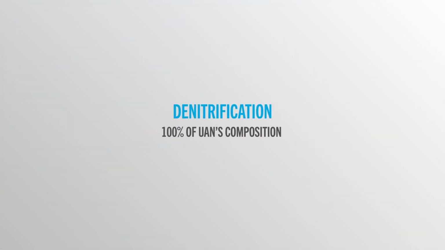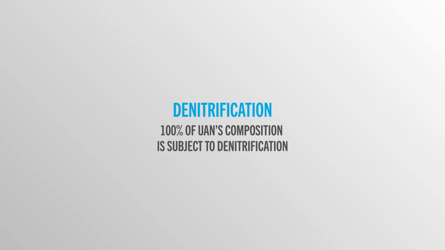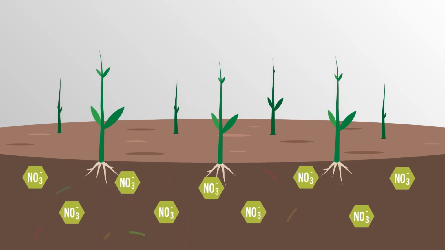Finally, denitrification. Like leaching, 100% of UAN's composition is subject to denitrification. Denitrification occurs when soils become saturated, causing microorganisms to shift their metabolism and use nitrate instead of oxygen to respire when soil moisture levels are high enough to restrict oxygen availability. This leads to the formation of gaseous forms of nitrogen that are then lost to the atmosphere.